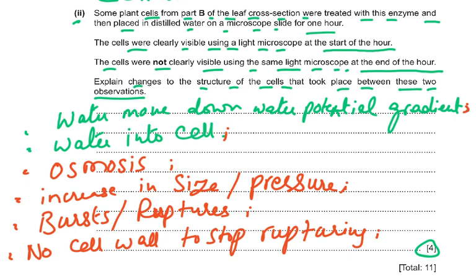So why were they not visible? Explain changes in the structure that took place between these two. First they were visible, now they were not visible. So they must have probably just burst. So now they're just in pieces, so you can't see the cells as a whole now. So what happened is water moves down the water potential gradient, water moves into the cell by osmosis, there's an increase in size and pressure, and the cells burst or rupture because there's no cell wall which is going to stop the rupturing.